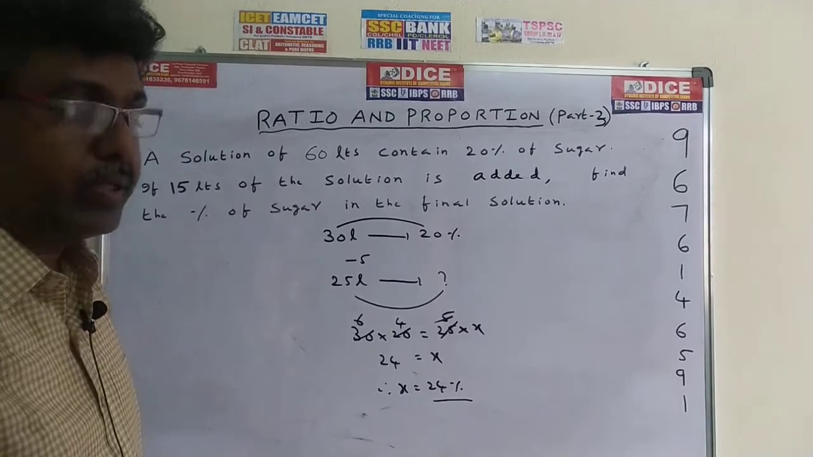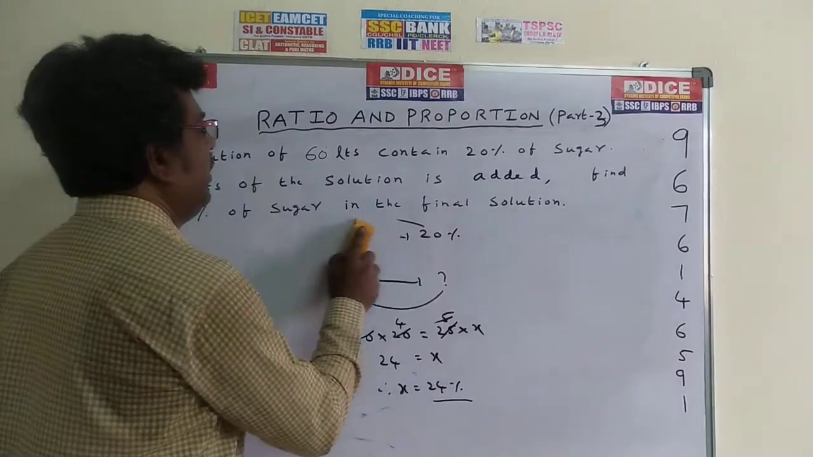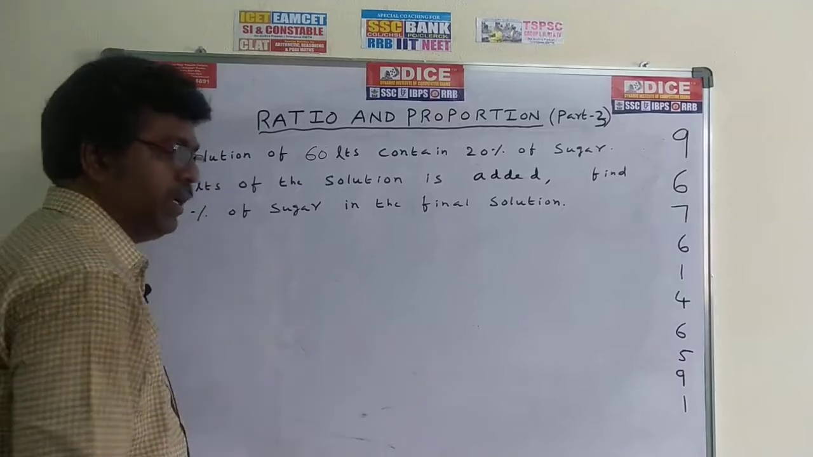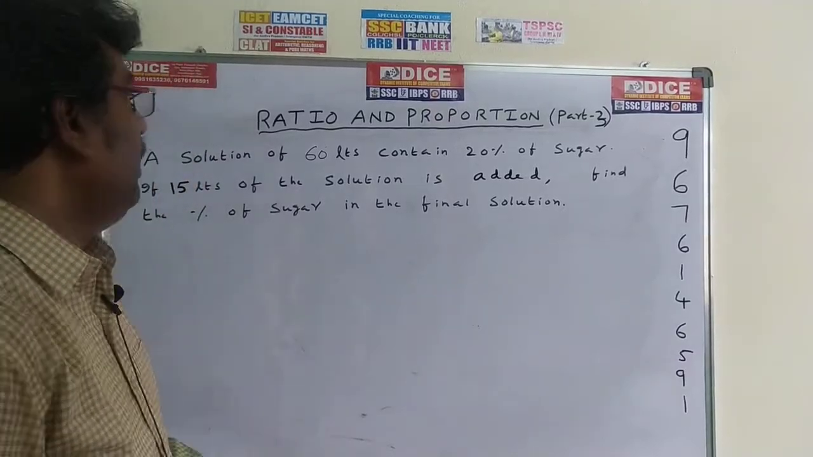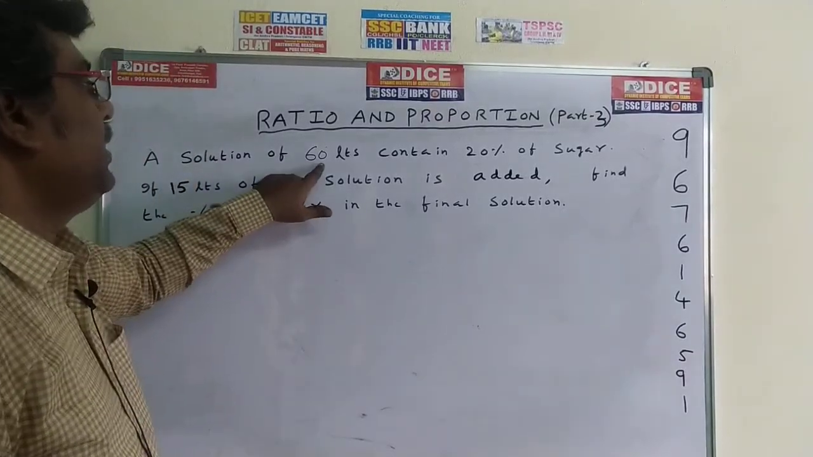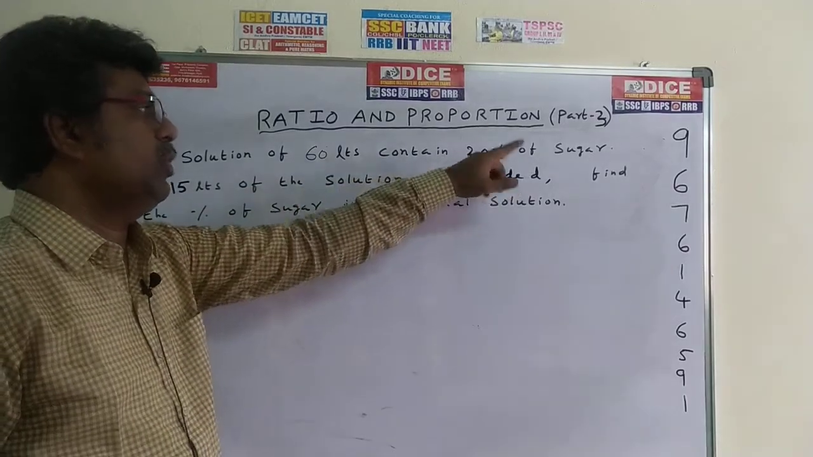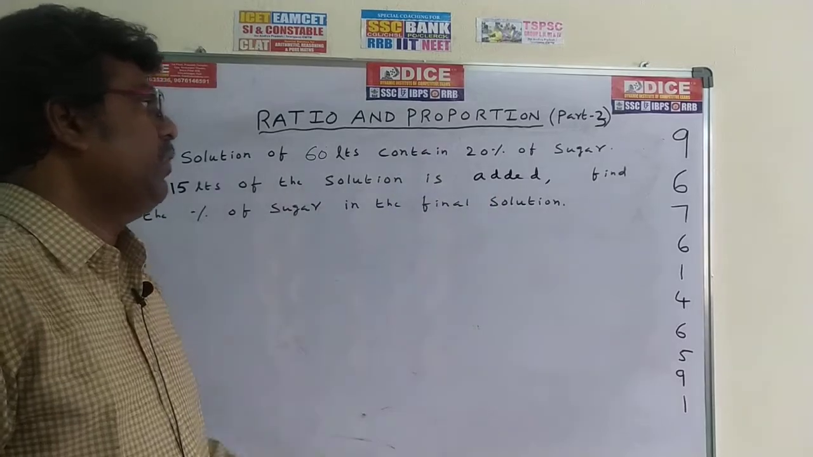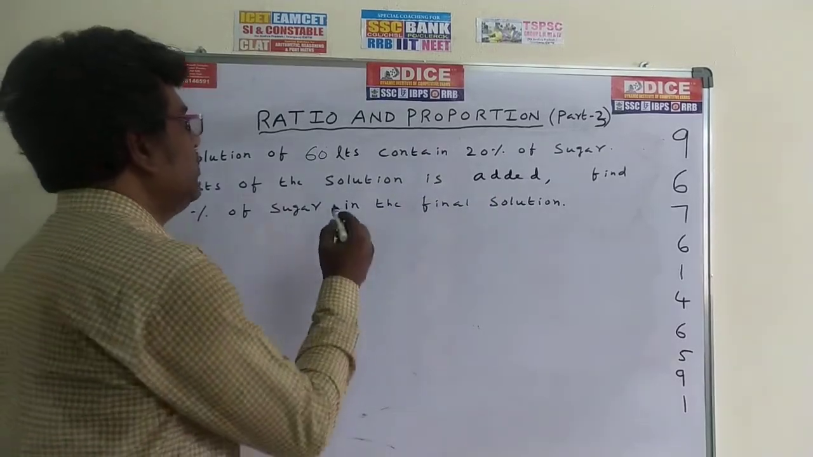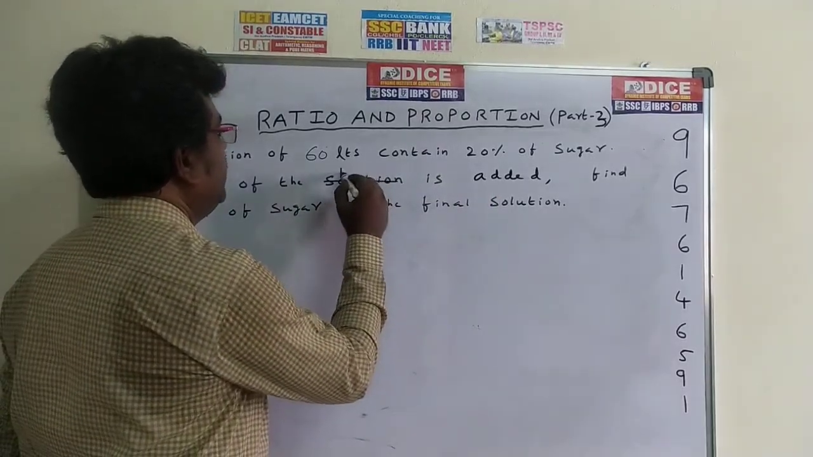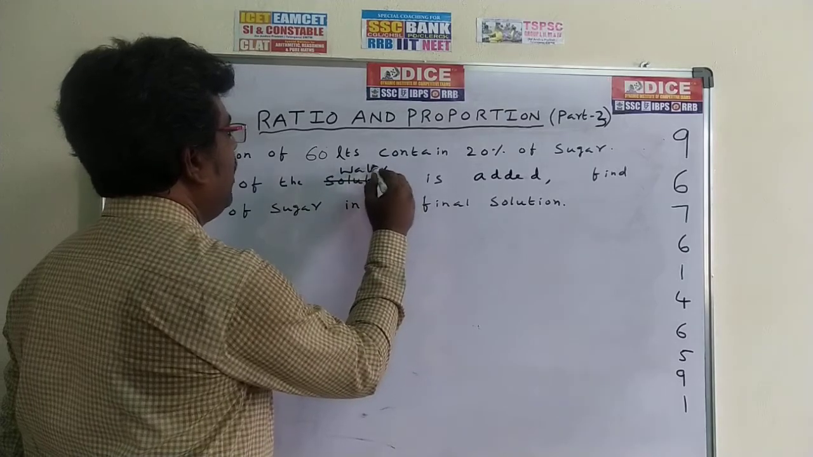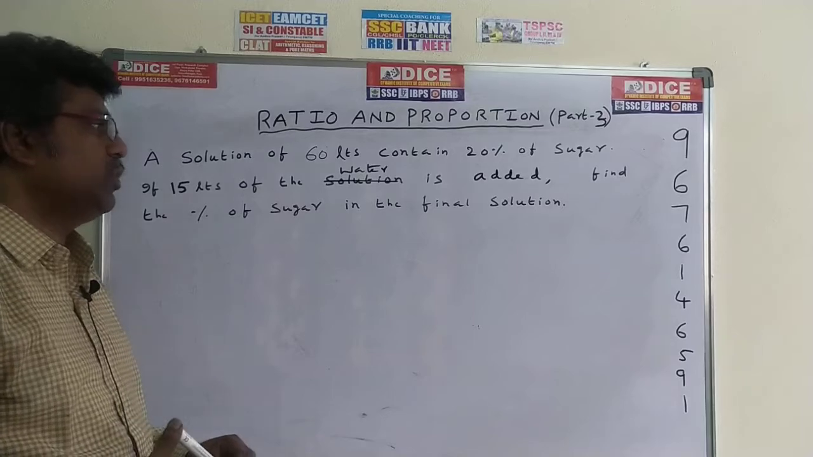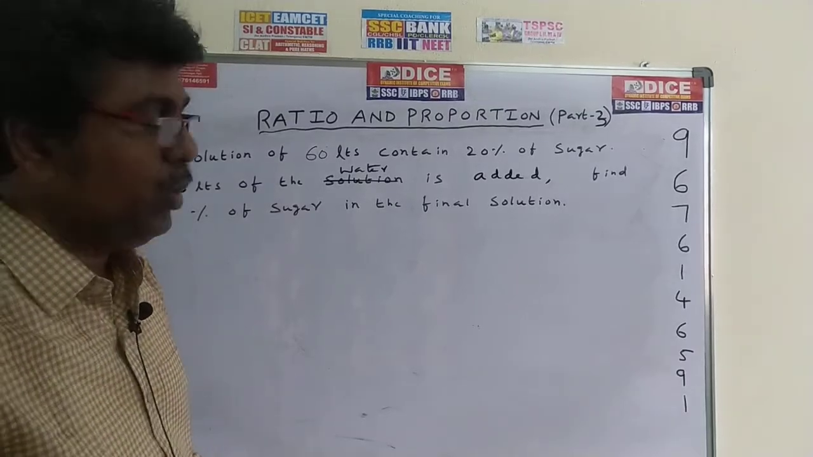Now come to the next method. A small change is there in this method. See here. What is the difference between the previous method and this method? A solution of 60 liters contains 20% of sugar. If 15 liters of water is added, I mean not the solution here, it is water that is added. Find the percentage of sugar in the final solution.